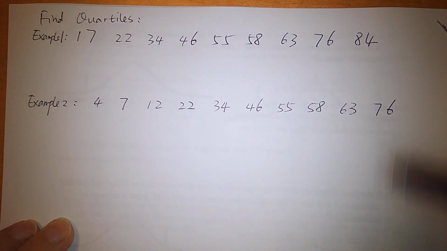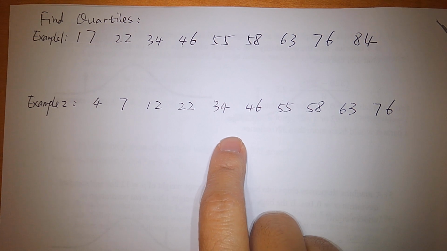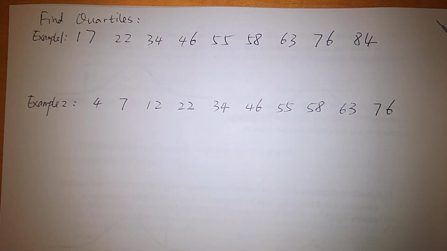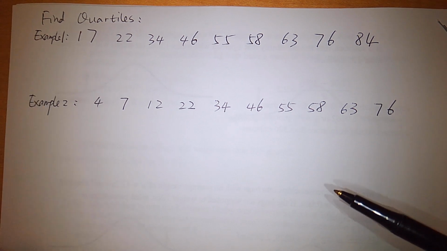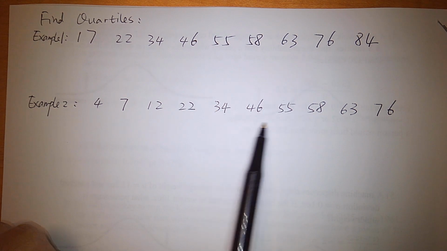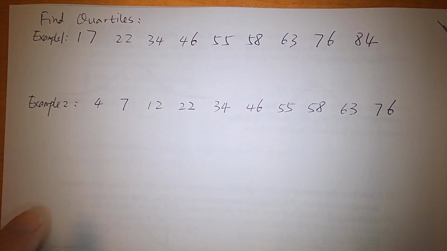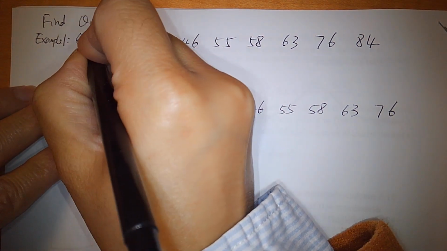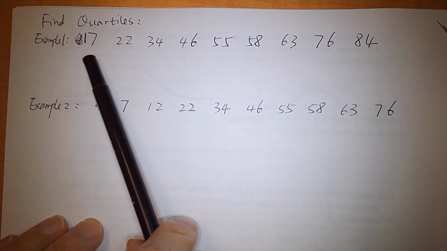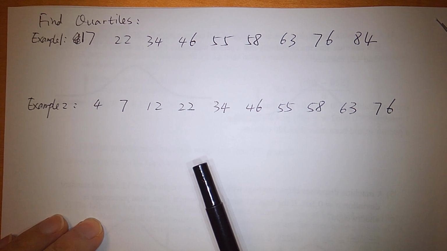So I copied the data from the two examples, and now we're going to look at both of them. First question for you: for both of these examples, let's count how many data values we have in each list. From the first list, this is not a 1, 7, it's 17. So how many data values are in this list? Please count.